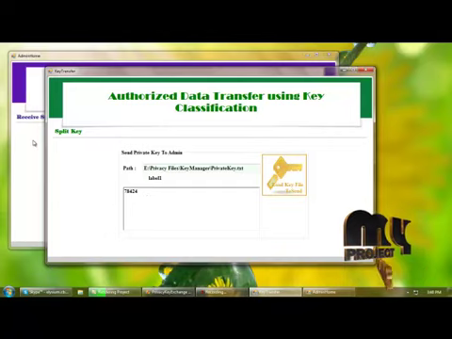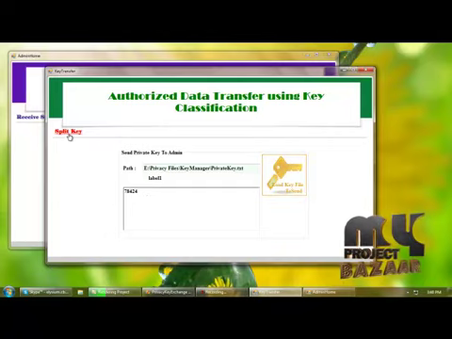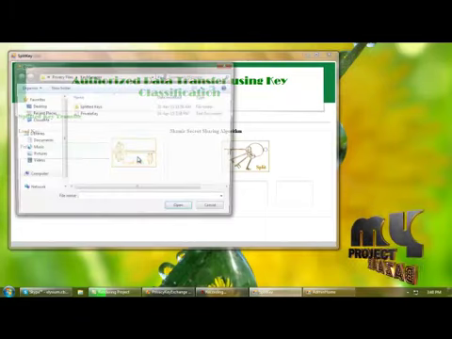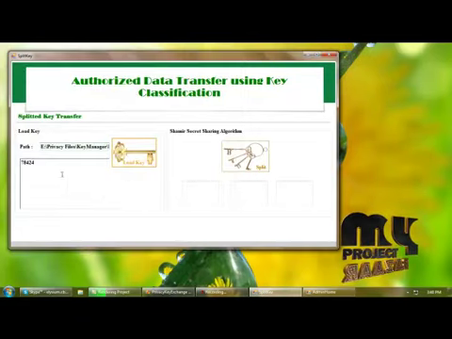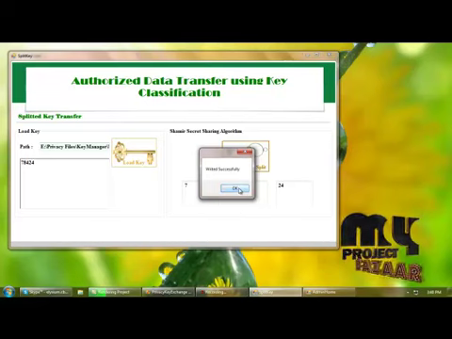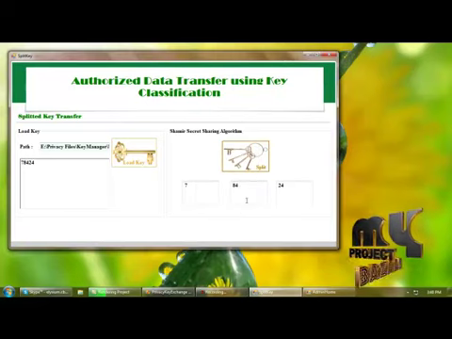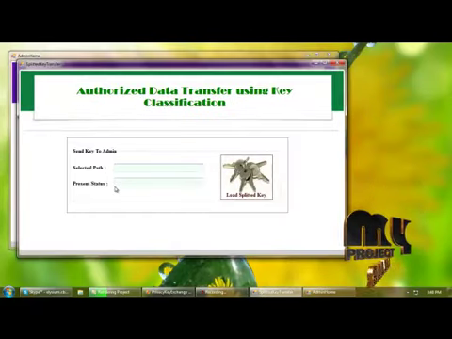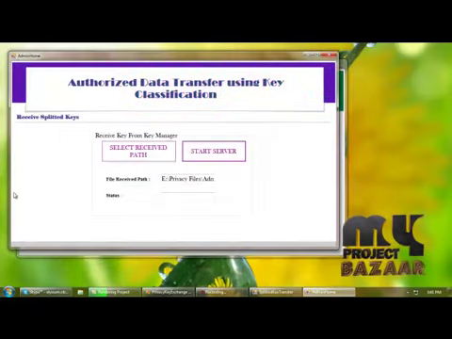And next, key manager will split the key. For that we have to load the private key, which we already generated, and we are splitting the key into 3 parts, and these keys are stored as a text file. And next is split key transfer, and we are sending the split keys to the admin.